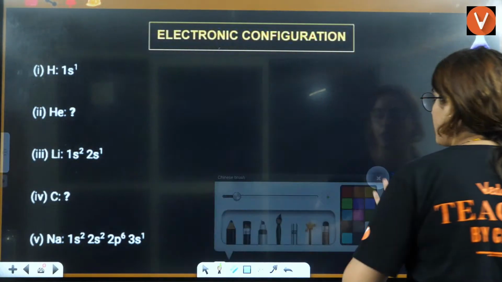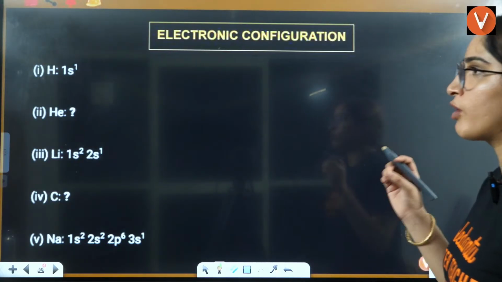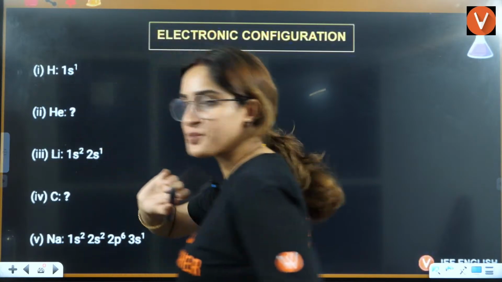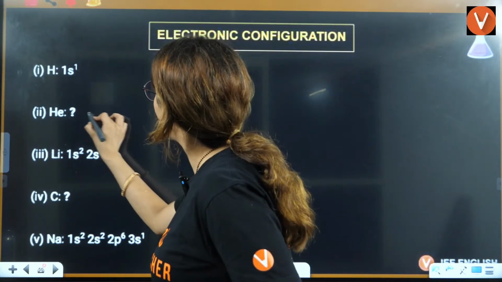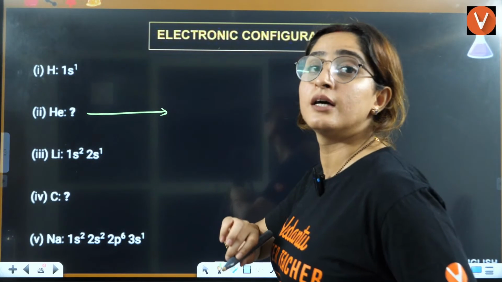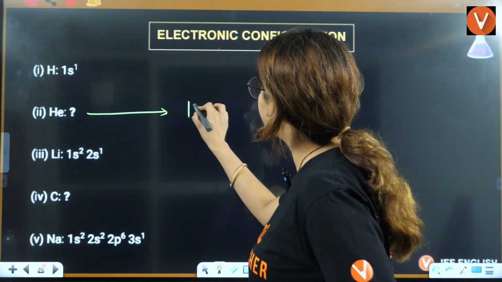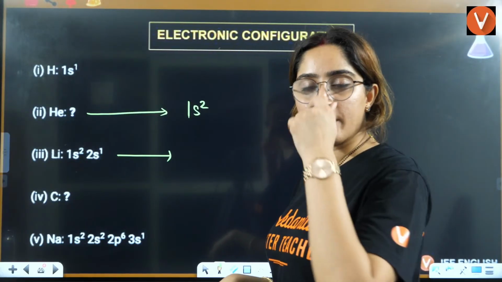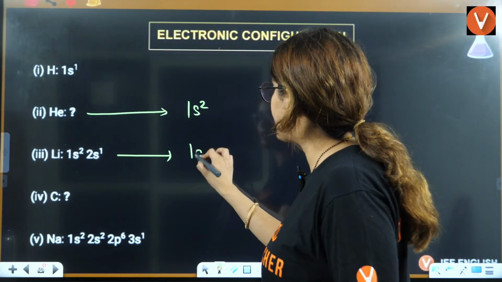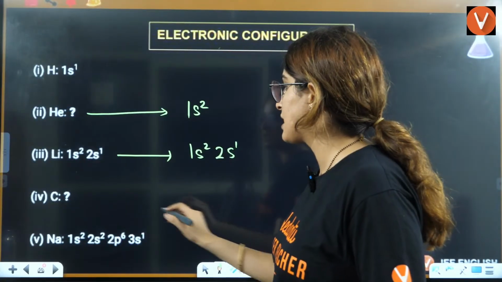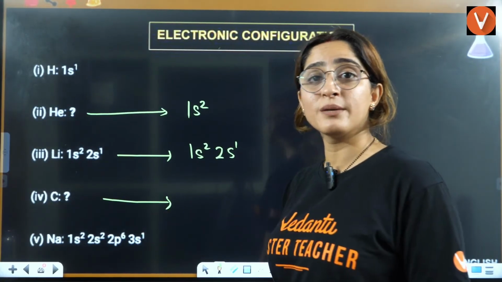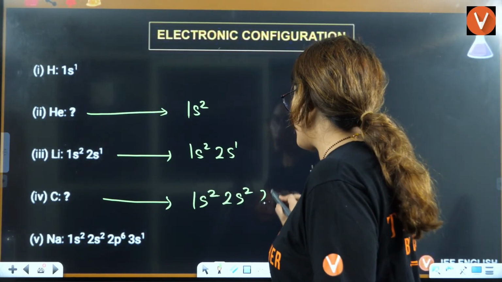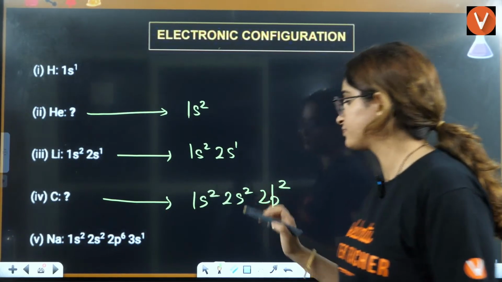Now, what we will have is electronic configuration, right? Hydrogen is 1s1. Helium, atomic number is 2, so it will be 1s2. Lithium, atomic number is 3, so it will be 1s2, 2s1. Carbon, atomic number is 6, so it will be 1s2, 2s2, 2p2.